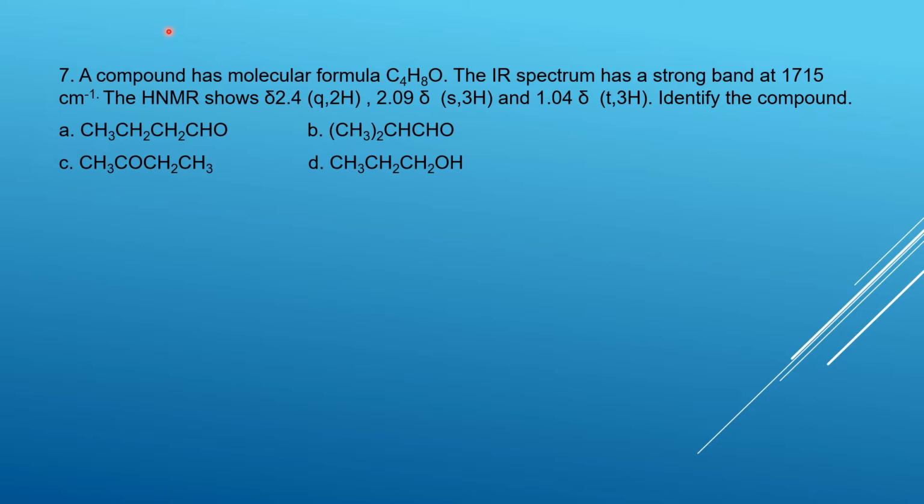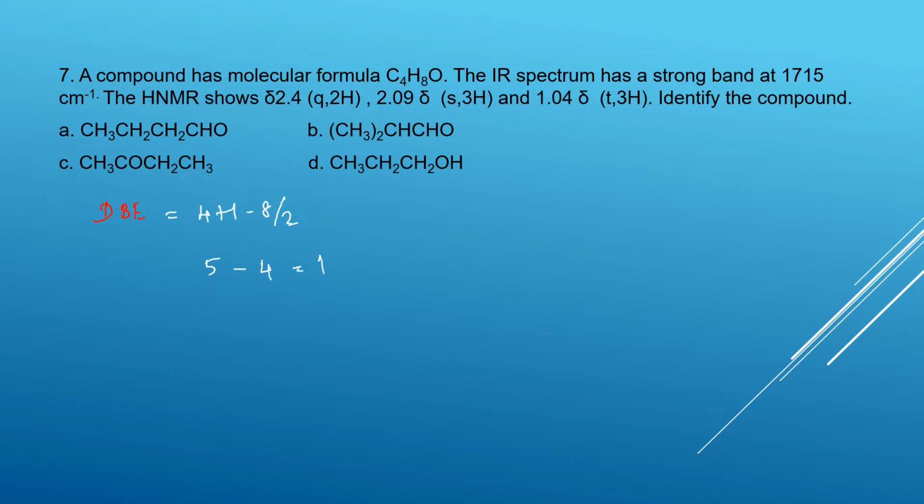So we will check the double bond equivalence. Double bond equivalence is equal to x plus 1 minus y by 2, so 5 minus 4 is equal to 1.